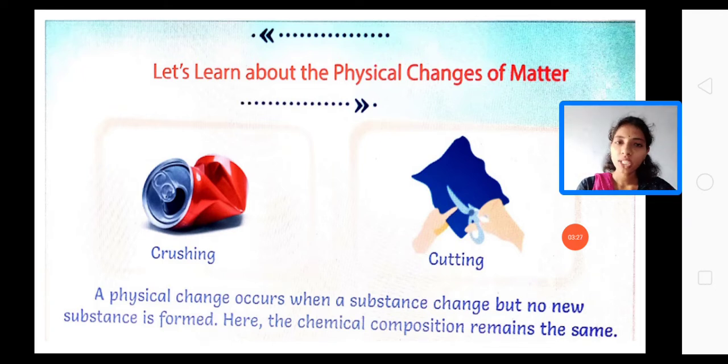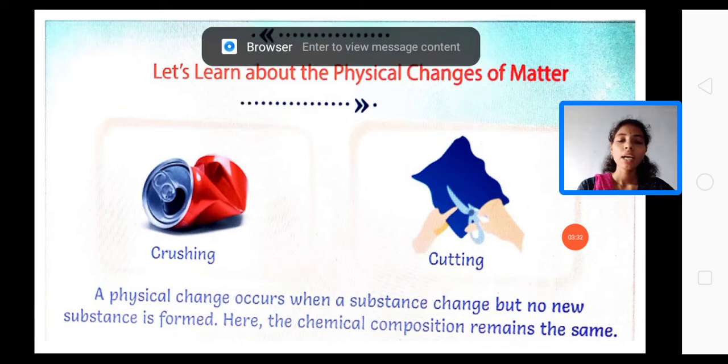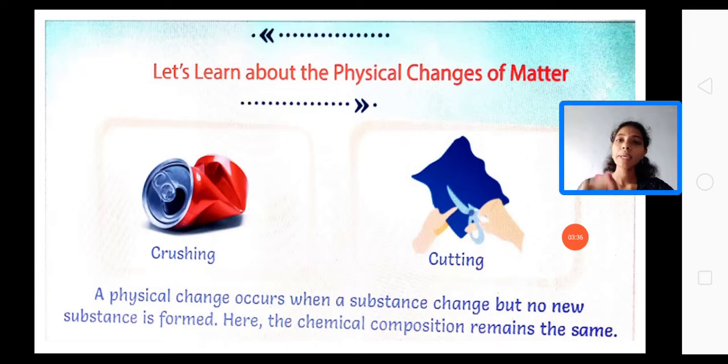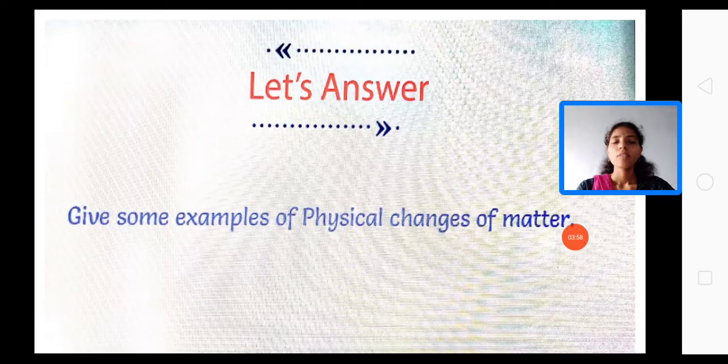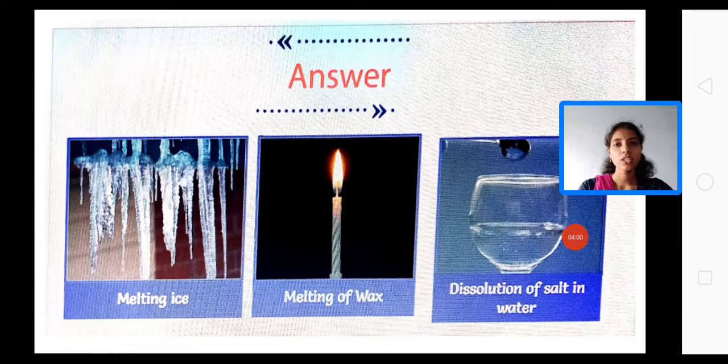So a physical change occurs when a substance changes but no new substance is formed. Here the chemical composition remains the same. We can say these physical changes are generally reversible, so we can get the original substance again, right? Here the form is changed from one state to another state. That's it. We will not get any new substance in these physical changes of matter.